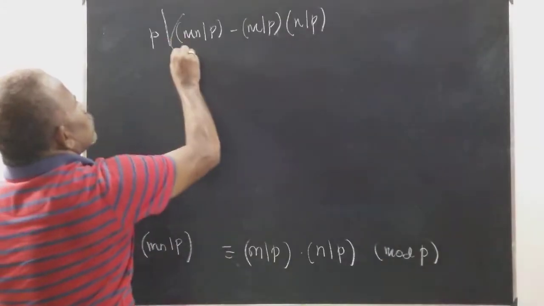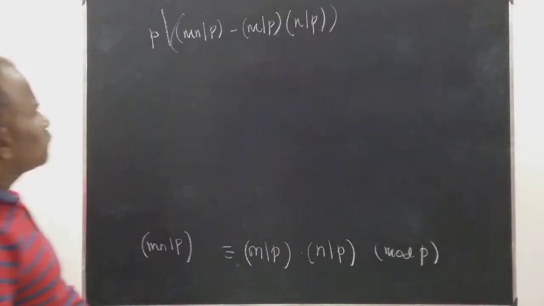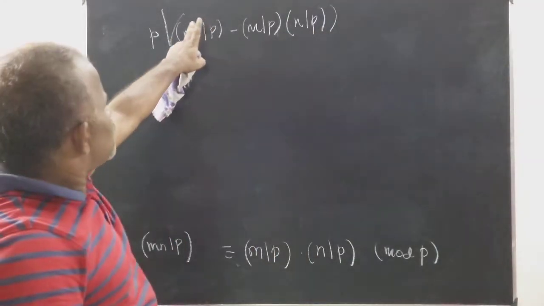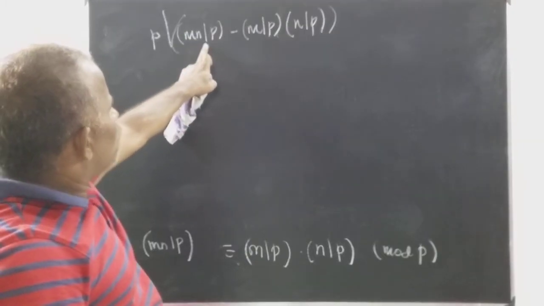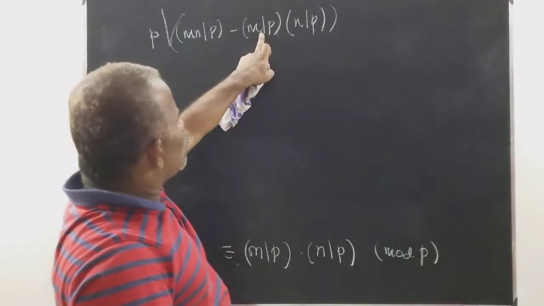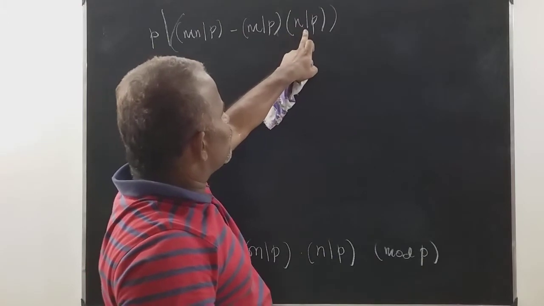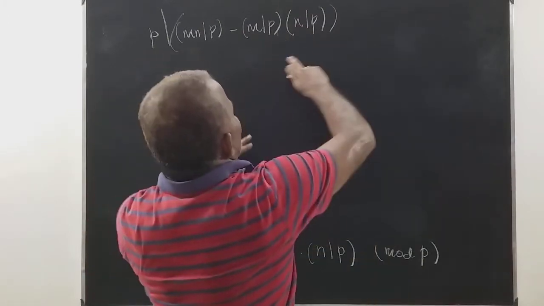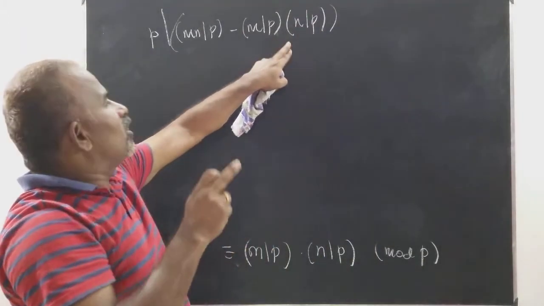So this is either 0, 1 or minus 1. This is 0, 1 or minus 1. This is also 0, 1 or minus 1. So this combination becomes again 0, 1 or minus 1.